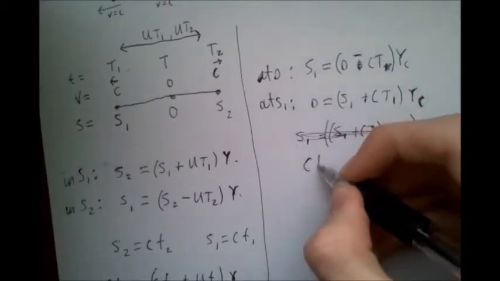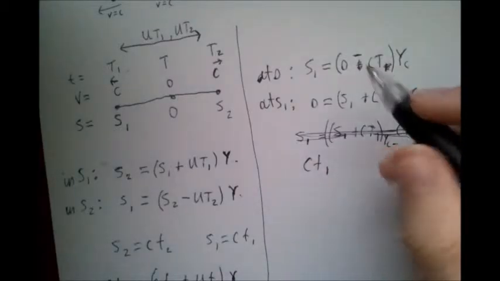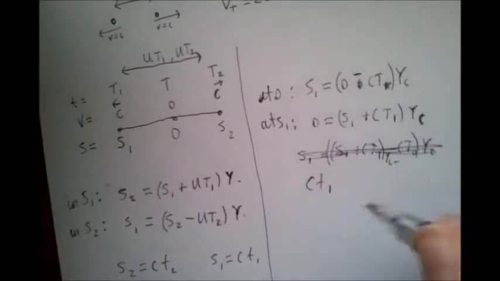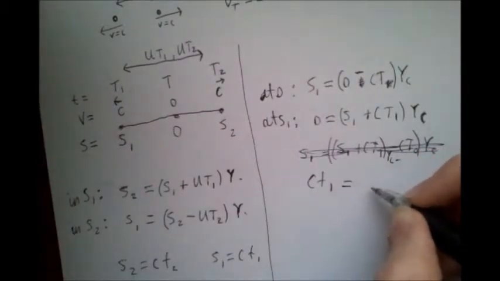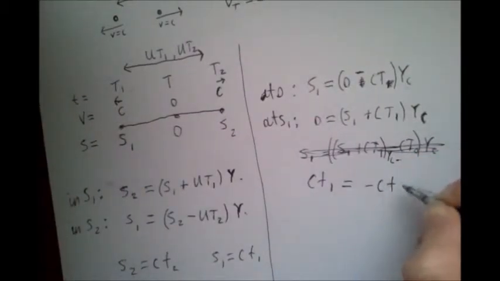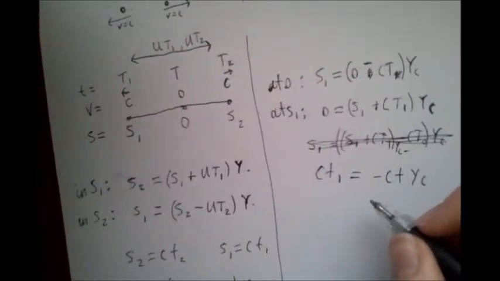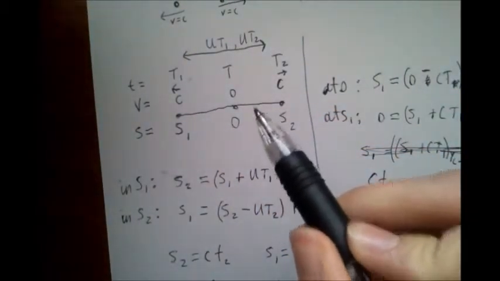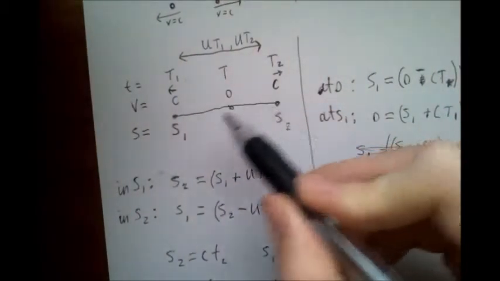Replace this by CT1, which is just like we did here, by distance, using the speeds only and the time, is equal to relative, it's just minus t by c. Since this is negative, but we're looking just for the absolute value, we don't care if it's negative, we're looking at the speed.